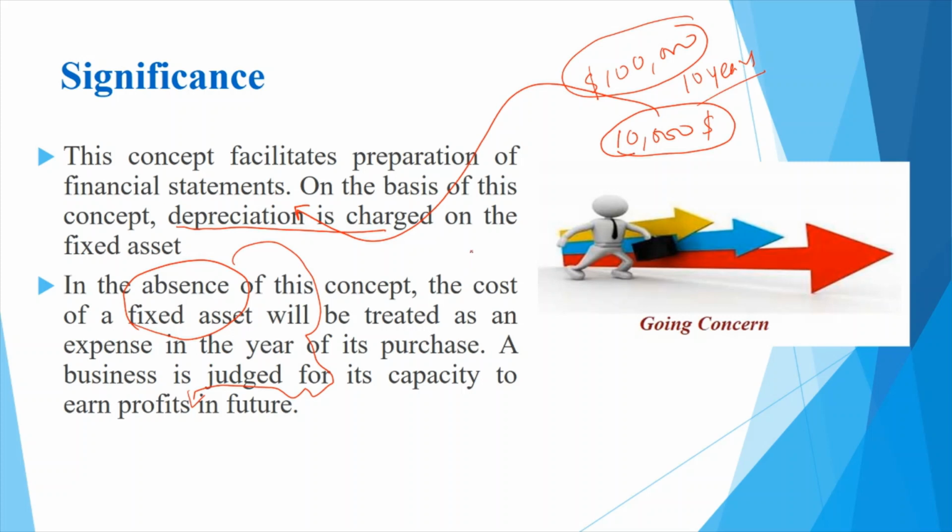I do not know how long the business will continue. But at present, I'm presuming that the business will continue till eternity. And therefore, whatever expenses I'm incurring, I will treat accordingly. So if there are long-term assets, which will have a life of more than a year, more than 5 years, 10 years, 20 years, I will charge them and treat them in my accounting books in the same manner.